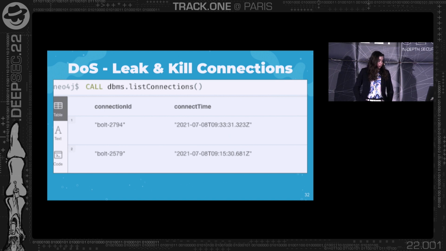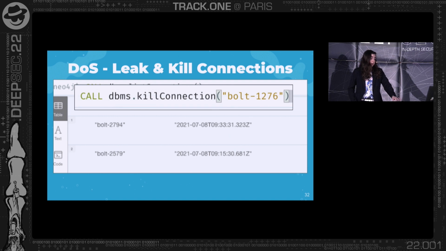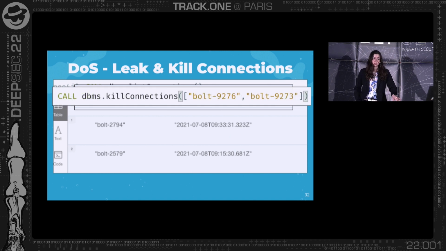OK, so first of all, we want to be able to cause denial of service. What we can actually do in the injection is first call dbms.listConnections. We put this in the first injection in a similar way to how we injected previously, and we leak the connection IDs back to us. After we get the connection IDs from LOAD CSV, we can send another injection to kill the connections, either one connection or a list of connections. We can do so in an automated script so that every time a new connection goes up, we kill it. And if we do it fast enough with a lot of machines, for example, we can cause a lot of latency in the database, in the queries that are executed.